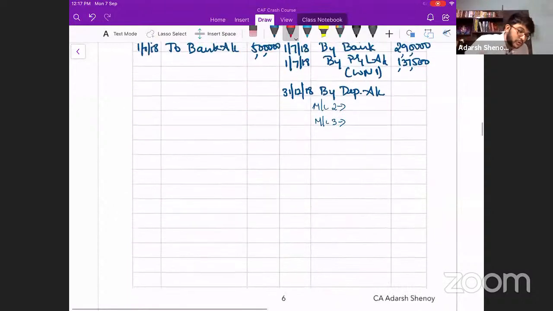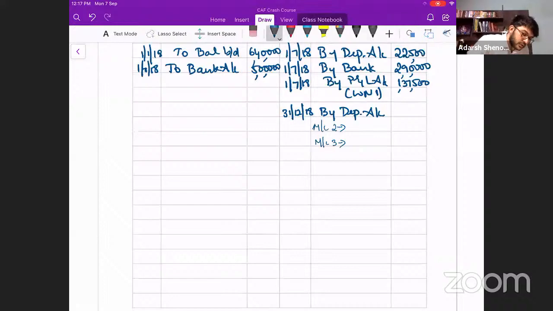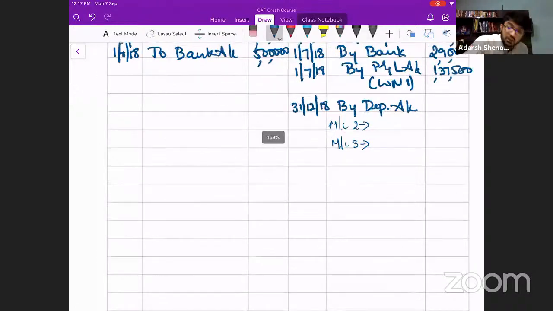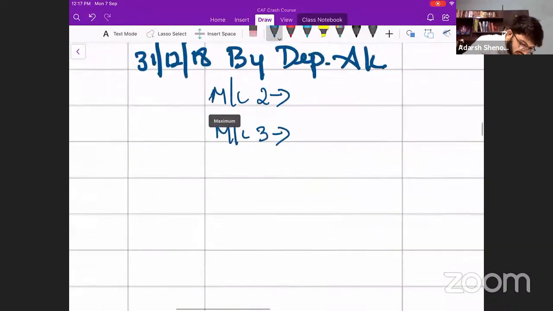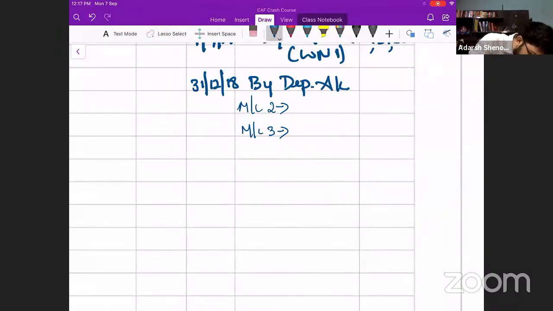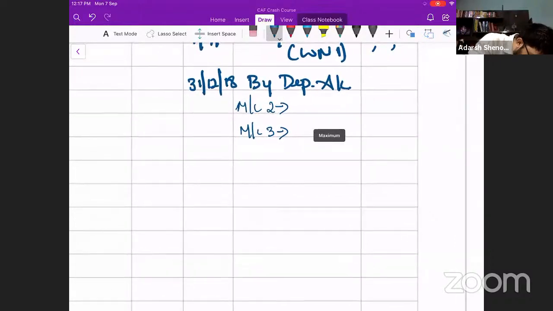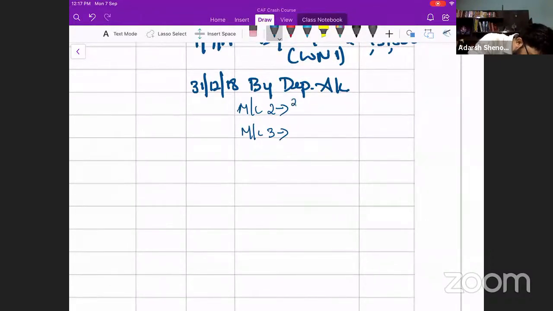So what is the book value of that asset? I'm going to write it in small digits, so forgive me because I don't have space. So 2 lakh minus 10,000.